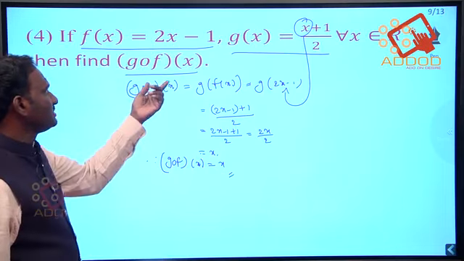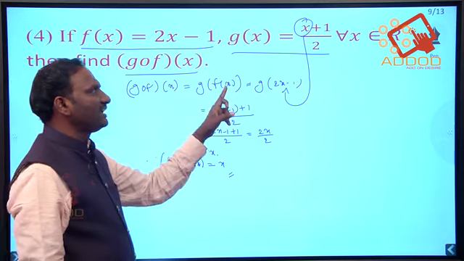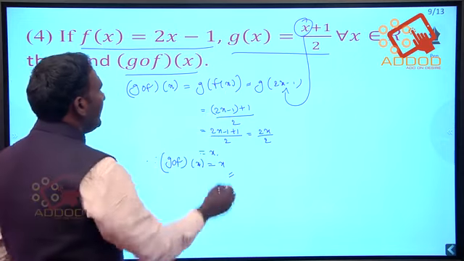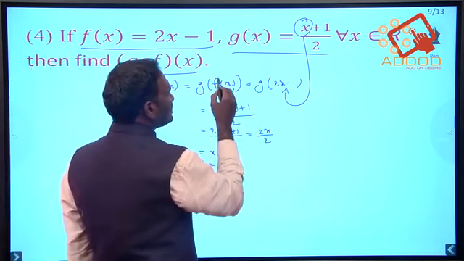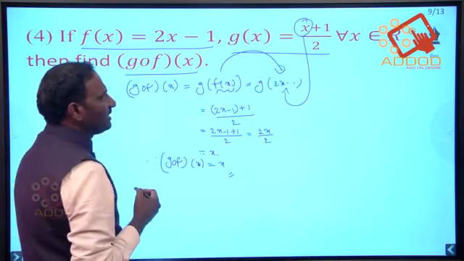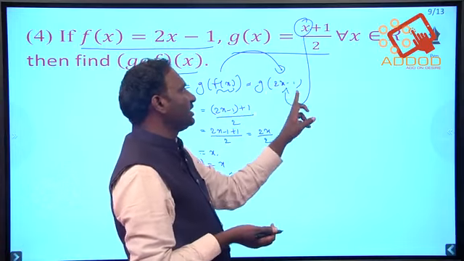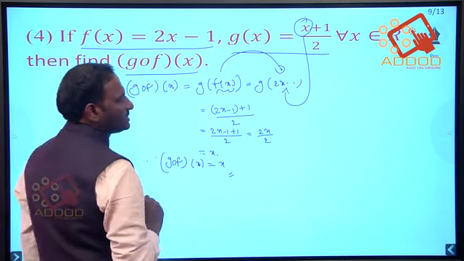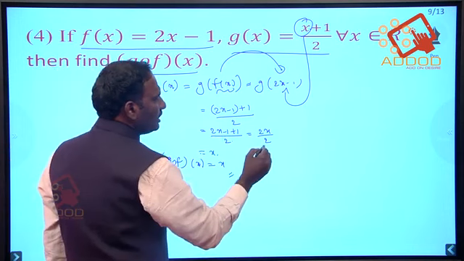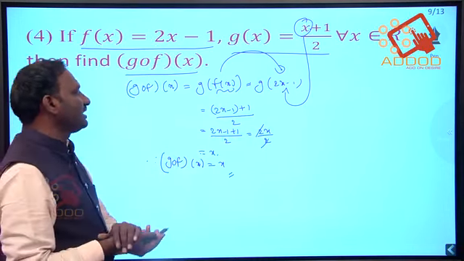Look here once. He is asking to find g circle f of x. So here I am splitting it as g of f of x. This is the definition of the composite function, and f of x is defined by 2x minus 1. So I am writing 2x minus 1 instead of f of x, and g of x is defined as (x plus 1) by 2. Instead of x I need to write that value, (2x minus 1 plus 1) by 2. I replaced it here, plus 1 minus 1 will get cancelled out, and 2x by 2. Here also the 2s will get cancelled out, x we are getting. Therefore the value of g circle f of x is x. Okay.